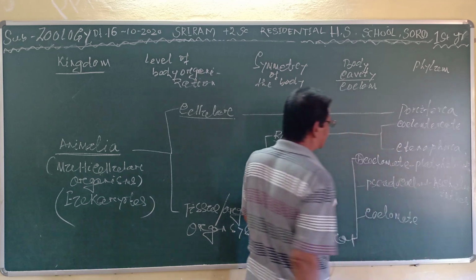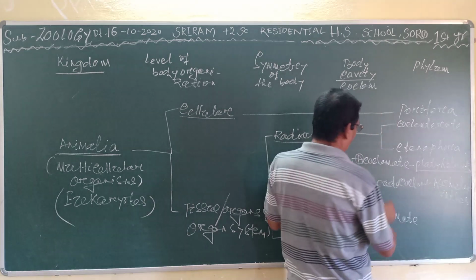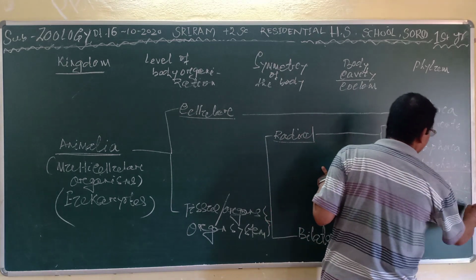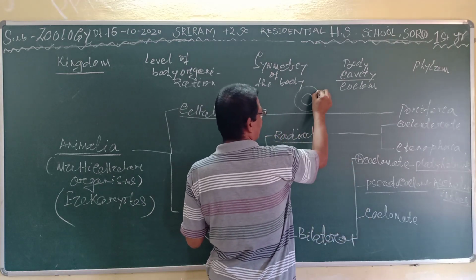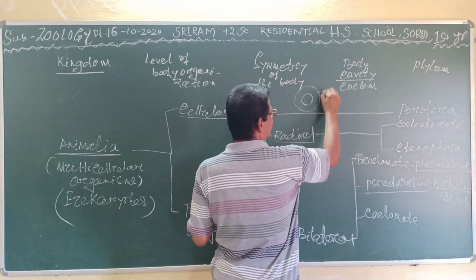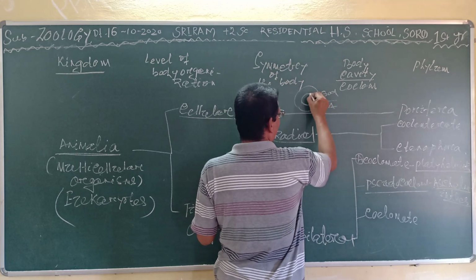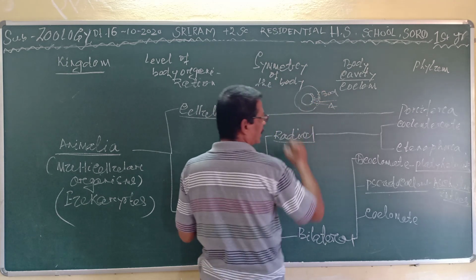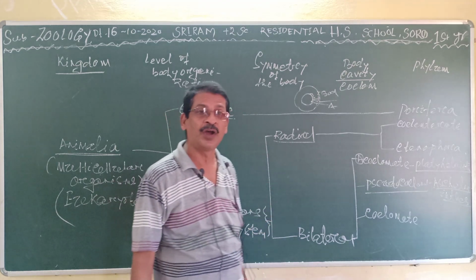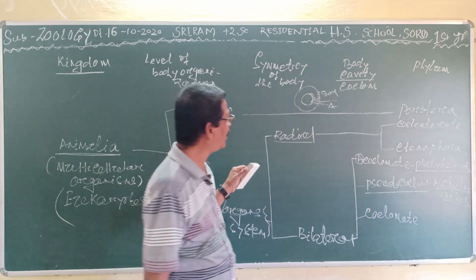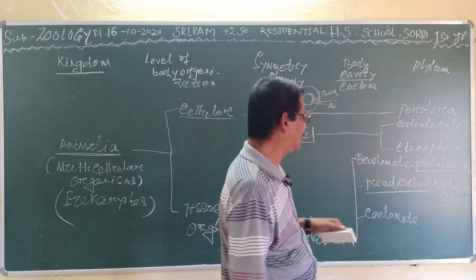Under the acoelomate is the Platyhelminthes, where there is no coelom. Under the pseudocoelomate it is called the Aschelminthes. Aschelminthes means the cavity is present between the body wall and the alimentary canal. This is your body wall and this is your alimentary canal wall. So this space is called the coelom, and it is not bounded by coelomic epithelium. Clear? I have already described this, and I took 6 to 7 classes to describe these terms. Clear? Then this is called the pseudocoelomate. Under the pseudocoelomate, only the Aschelminthes is present.